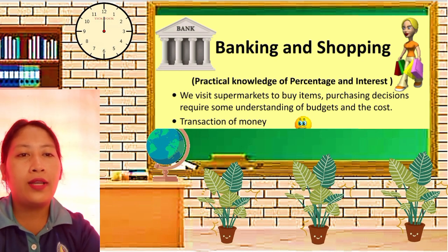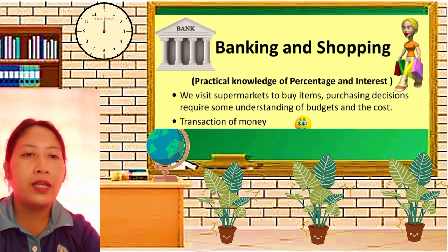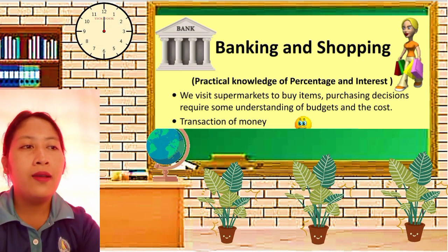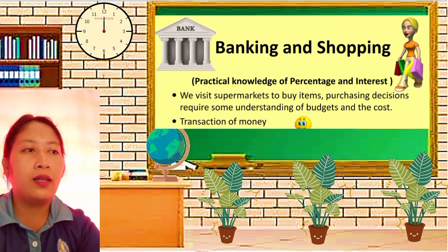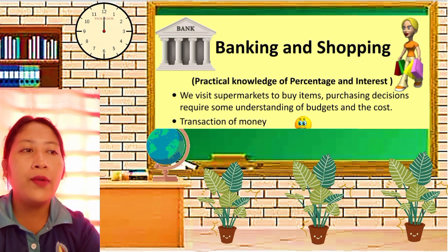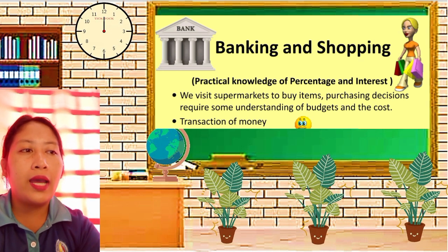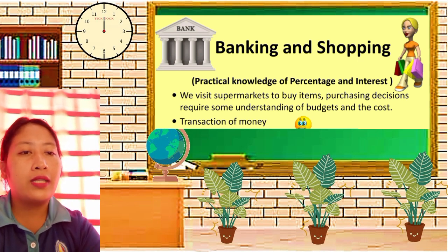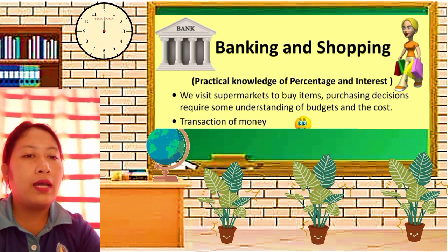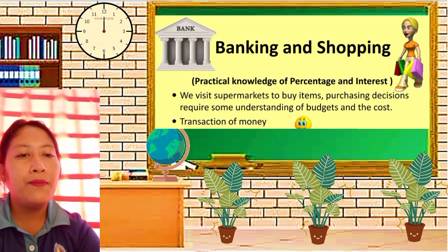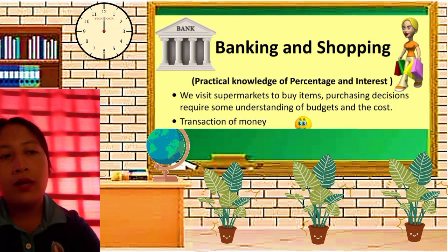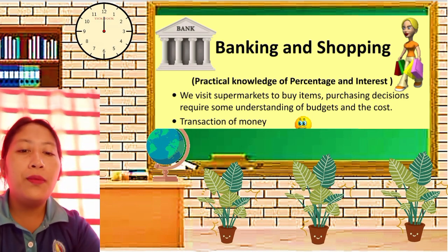So first, for example, we're going to visit a supermarket to buy items. In purchasing, we make decisions that require some understanding of our budgets as well as the cost. In the transaction of money, stocks, and bonds, and in banking, we'll be able to know the loan, interest paid on our loan, interest paid by the bank, and among others.